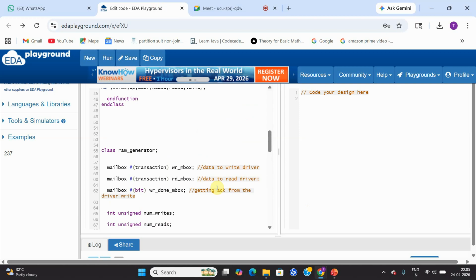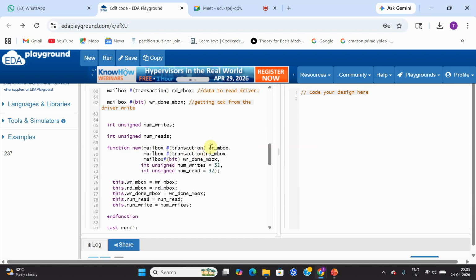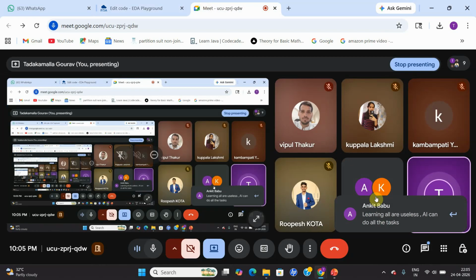If you're not able to understand a particular point, let's say I have declared a mailbox handle over here and I'm copying it, but you cannot grasp why I'm doing that, stop there and try to analyze. You can also refer to the mailbox explanation videos which we have discussed in great detail. Go there, refer there, and come back to this recording. It will be really helpful when you're attending any interview.